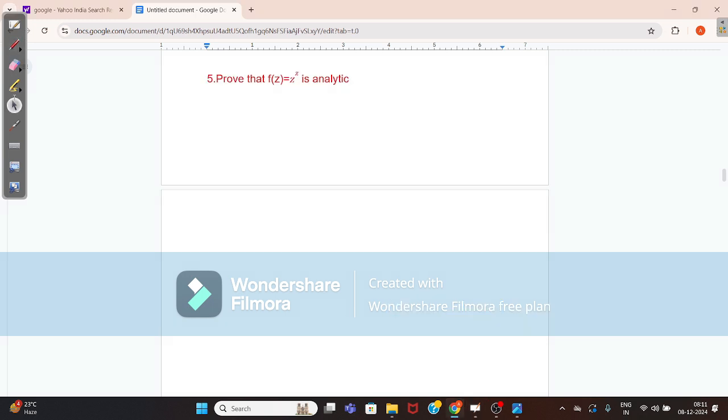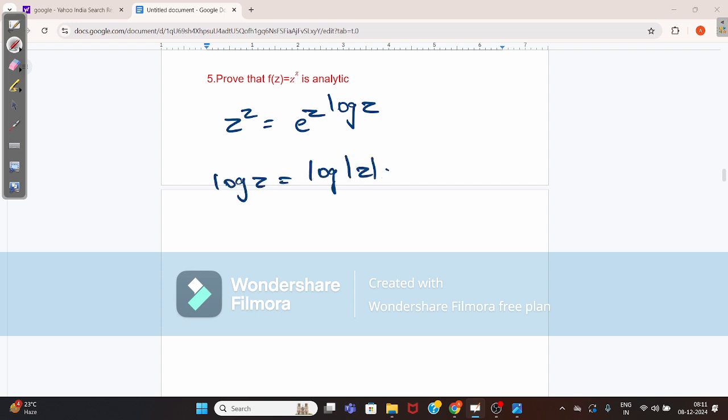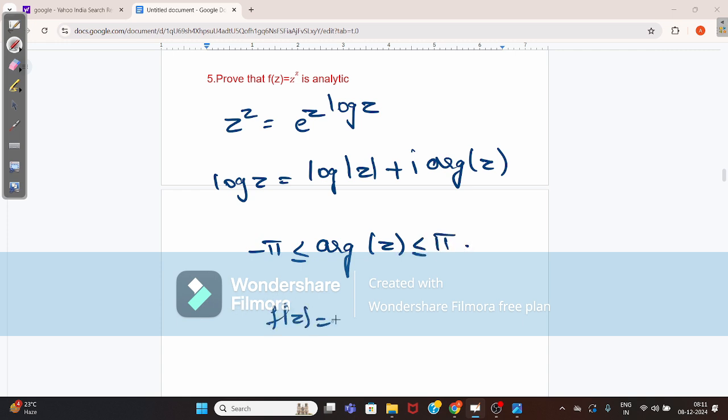Prove that f of z equals z power z is analytic. So z power z can be written as e power z log z. Log z can be written as log of mod z plus i argument of z, where argument of z lies between minus pi to plus pi. Okay, so f of z equals e power z log z.